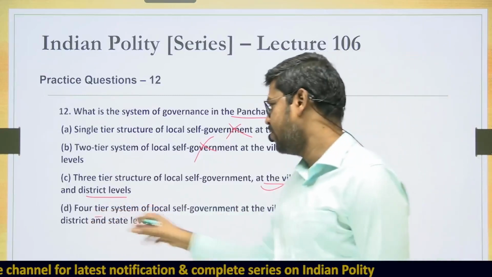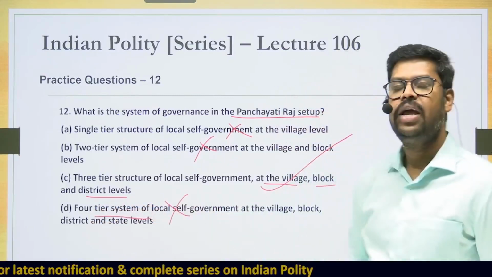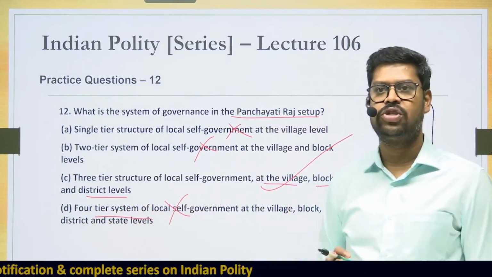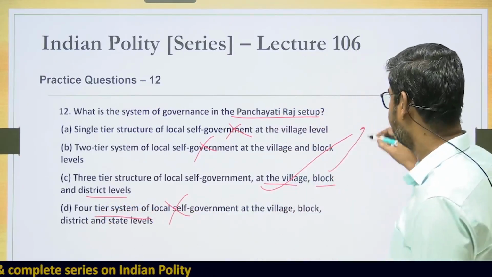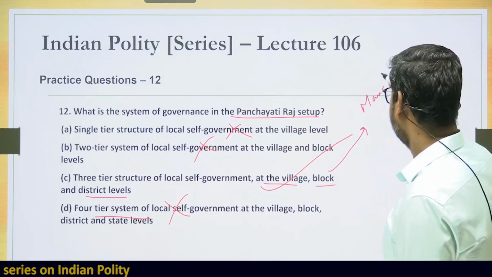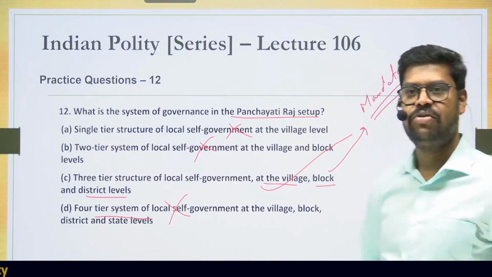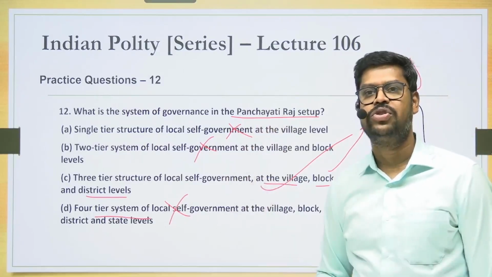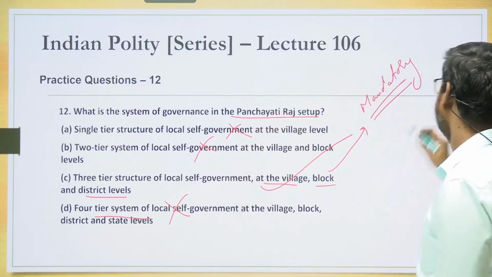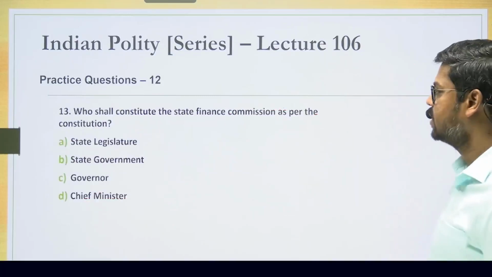So it is not providing for any 4-tier structure. In fact, after the 73rd Constitutional Amendment Act, this is a mandatory provision. So this is mandatory that there is a uniformity of structure in all the states with regard to Panchayat. So this is definitely there. So therefore, for the question number 12, the right answer is option C. Alright, so please come to the next question.